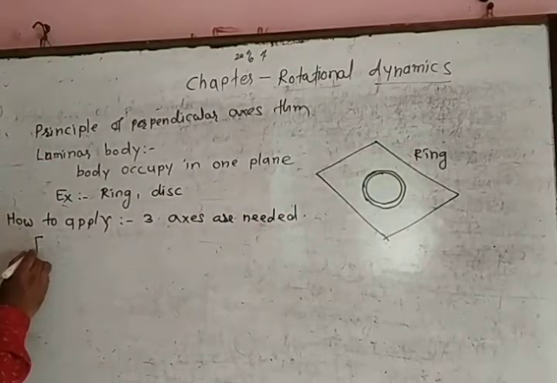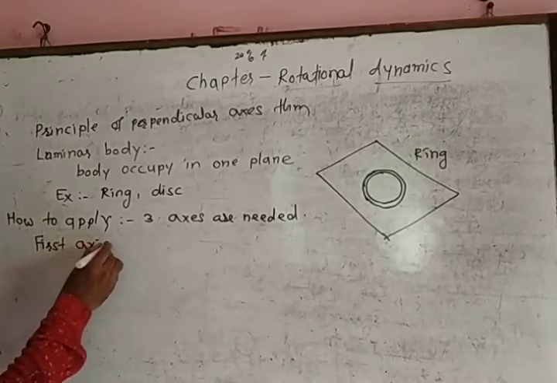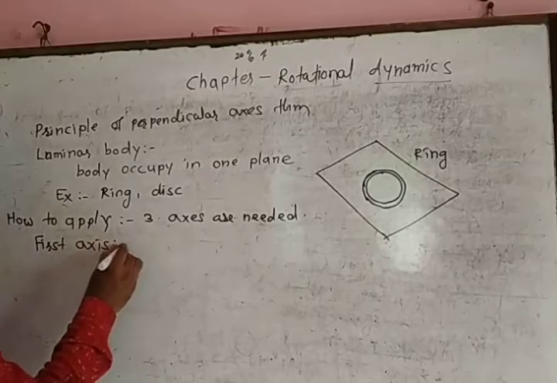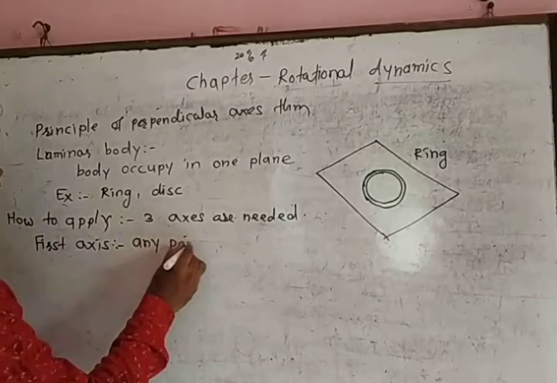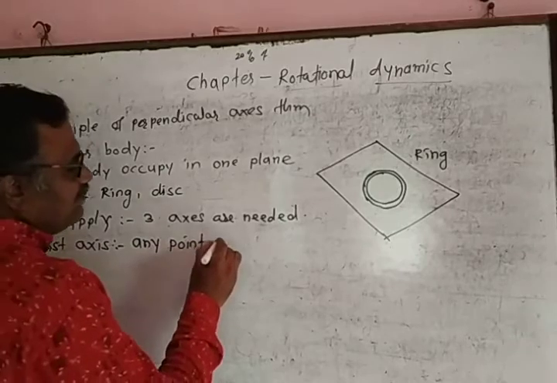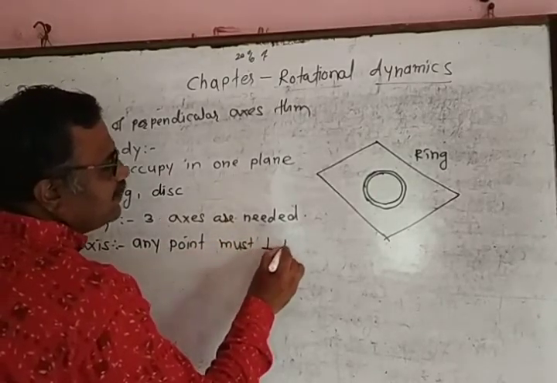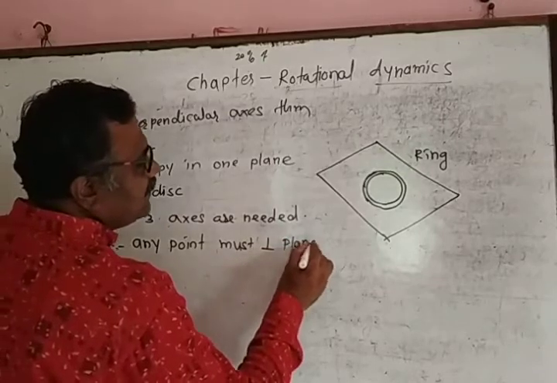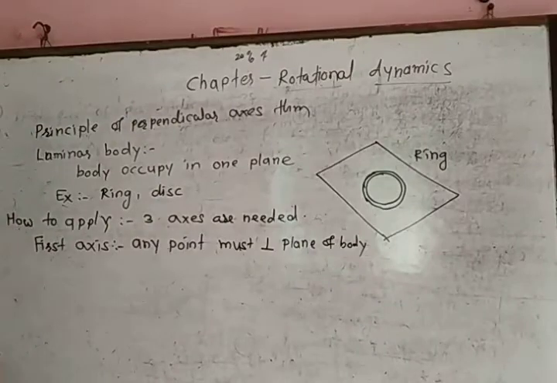Now consider first axis. This axis number 1 passes through any point on the laminar body, and this axis must be perpendicular to the plane of body.